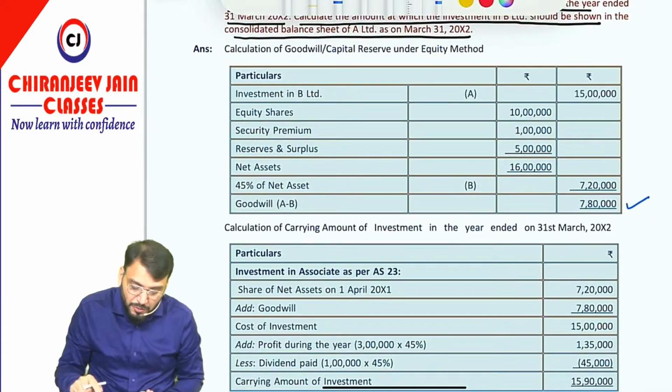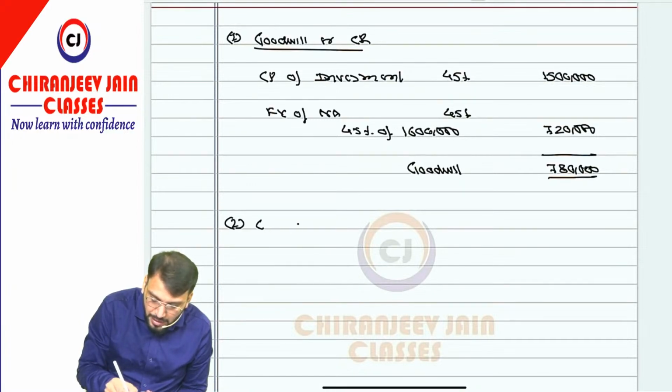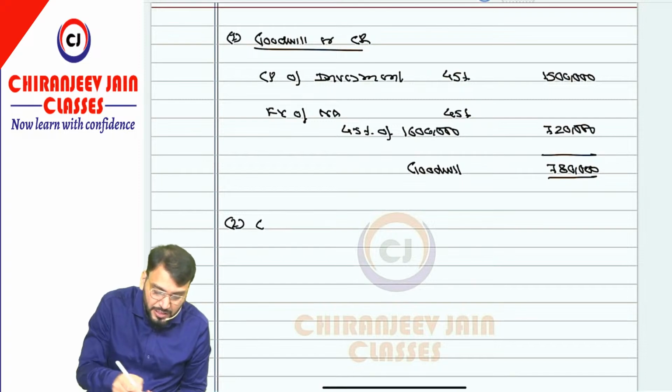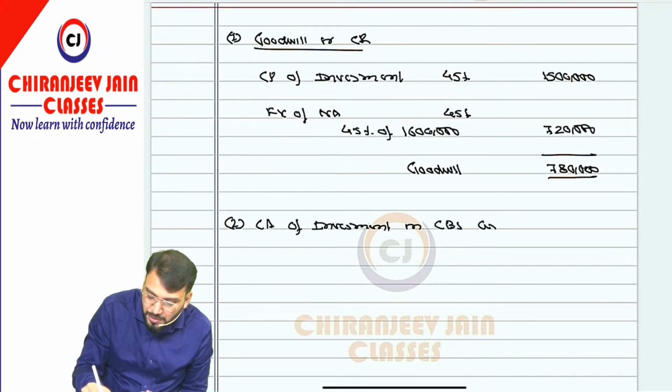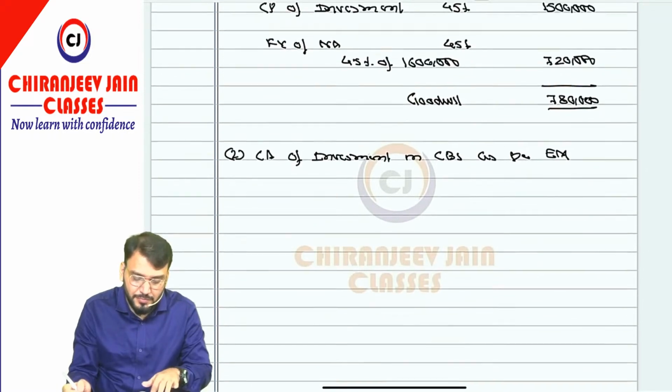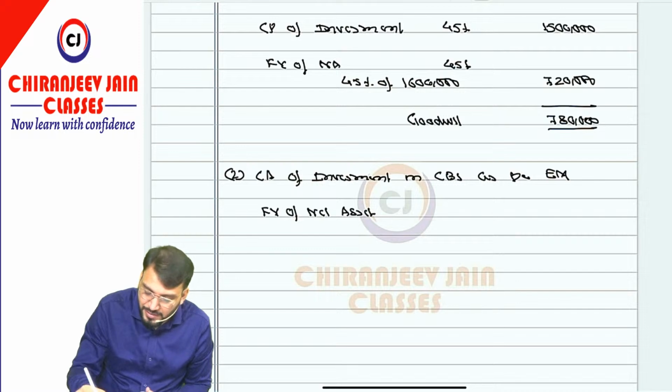Then they have already calculated 7 lakh 80,000 goodwill. Now we need to find out the carrying amount of investment. Write down point number 2: calculation of carrying amount of investment in CFS, in the consolidated balance sheet as per the equity method. You can write it this way. What is the fair value of net asset? 7 lakh 20,000.